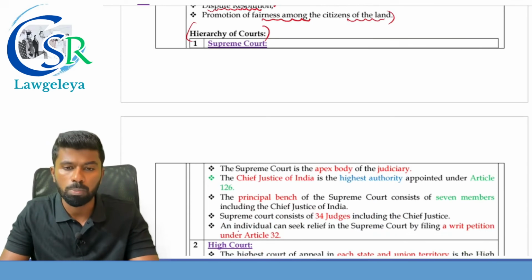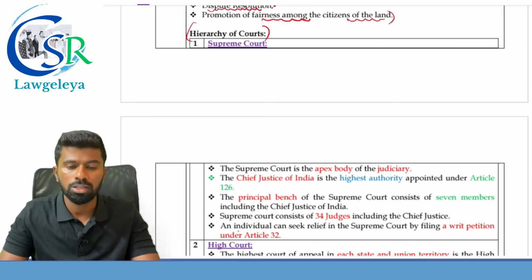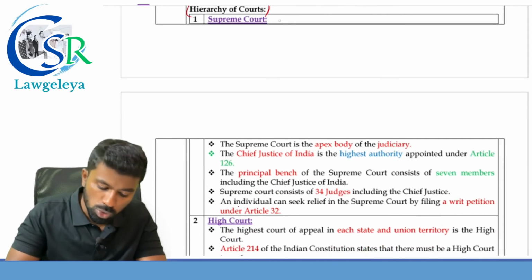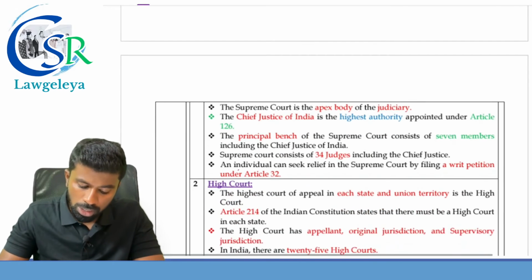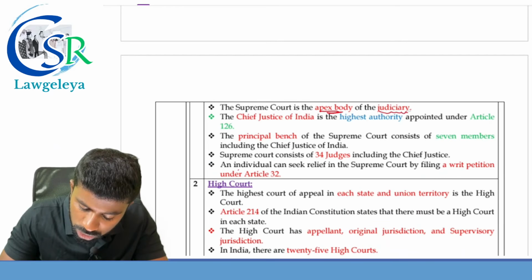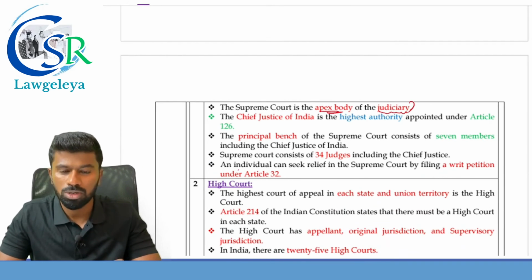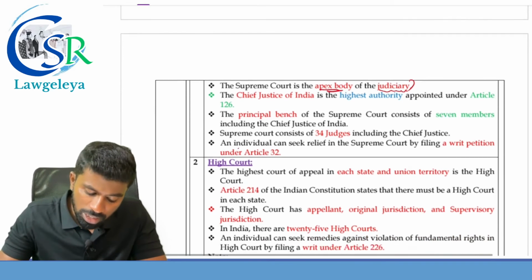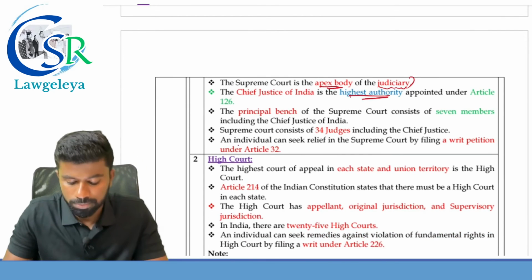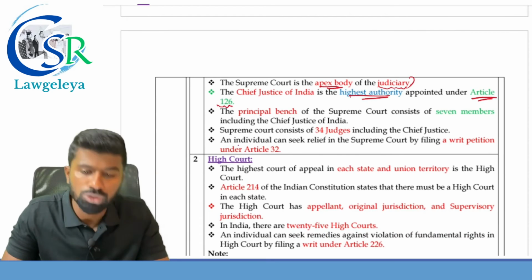This is a topic based on which they can ask questions in the examination. Hierarchy of courts in India. At the top level, what do we have? The Supreme Court, the apex body of the judiciary. Earlier, under the Government of India Act, it was called the Federal Court. But now it is called the apex body of the judiciary, also called the Supreme Court of India. The Chief Justice of India is the highest authority, who is appointed under Article 126 of the Constitution of India.